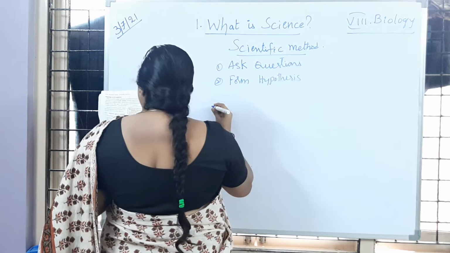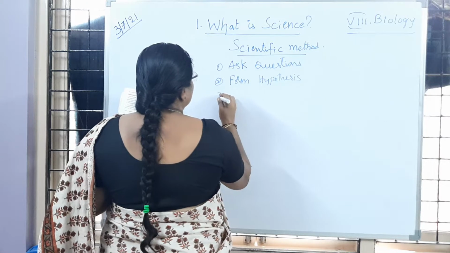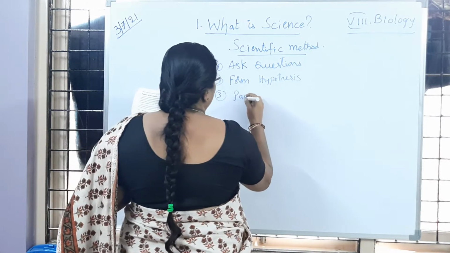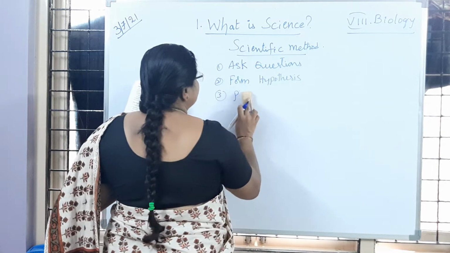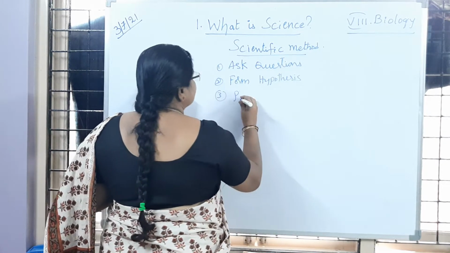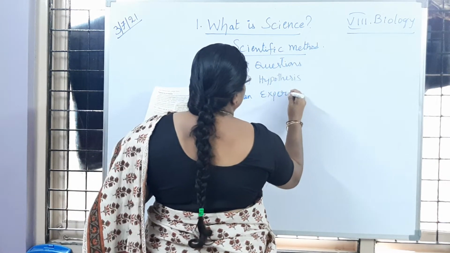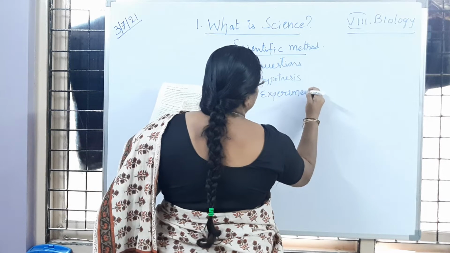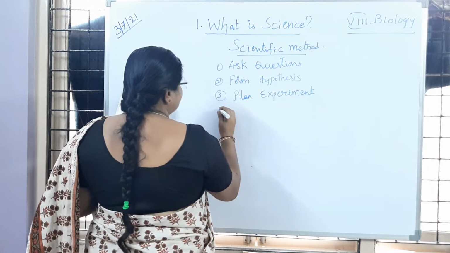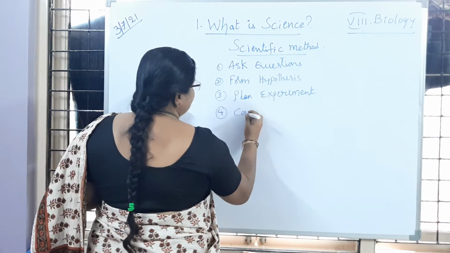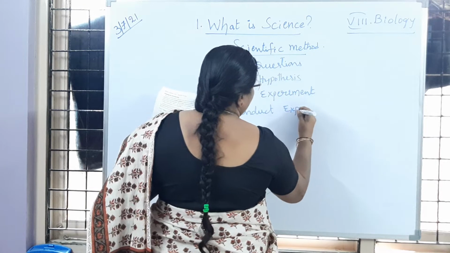Then plan experiment. Next one, conduct experiment.